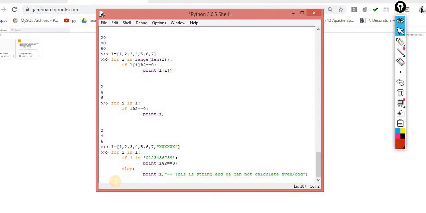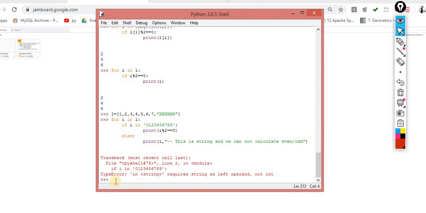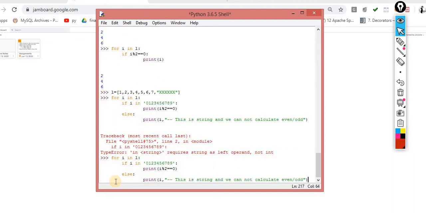Now understand it. You are getting the error message. Why so? If requires left operand not in. Okay, sorry, I think, no, that's not the issue. 1, 2, 3, 4, 5, 6, 7, 8, 9. Why is it giving the error message? If I in, it's saying string required as left operand.